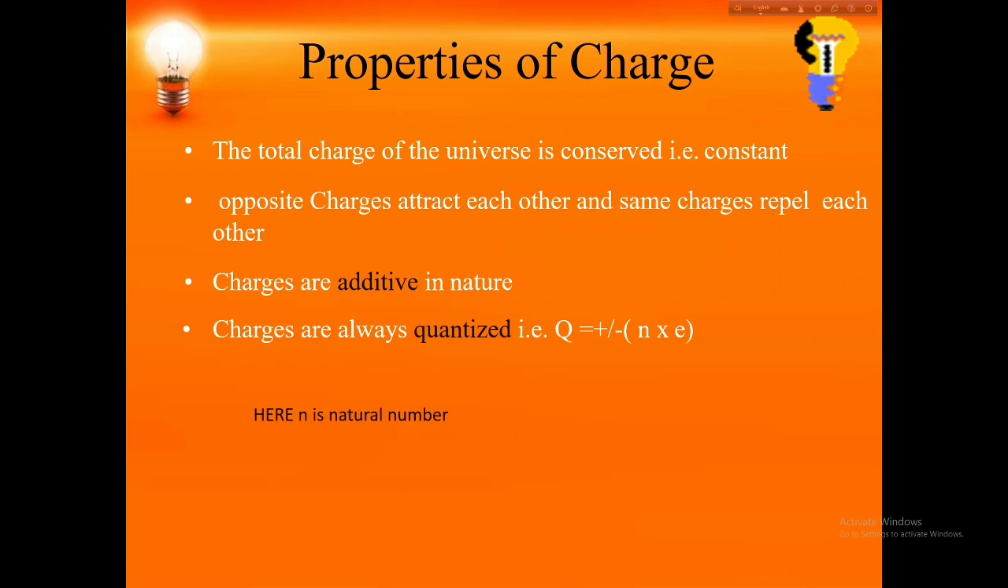Here n is a natural number, e is the charge of an electron. Here we take the charge of an electron as the minimum charge of any substance, and we multiply by a natural number to determine the charge of a body. This is called quantization.